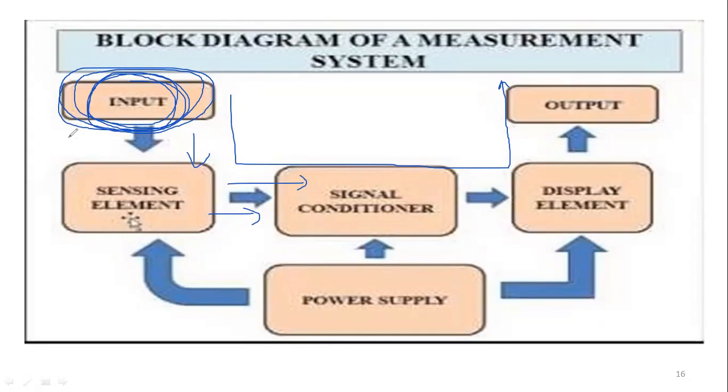Suppose we are applying a mechanical input. I want the output as electrical. So the pressure I have applied is sensed by the sensing element and given to the signal conditioner, which converts the pressure into an electrical signal. That electrical signal goes from the signal conditioner to the display element, which will give the output value.